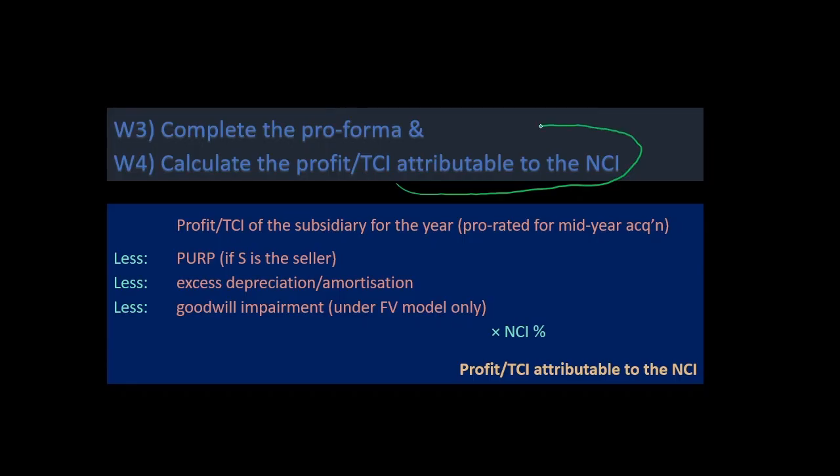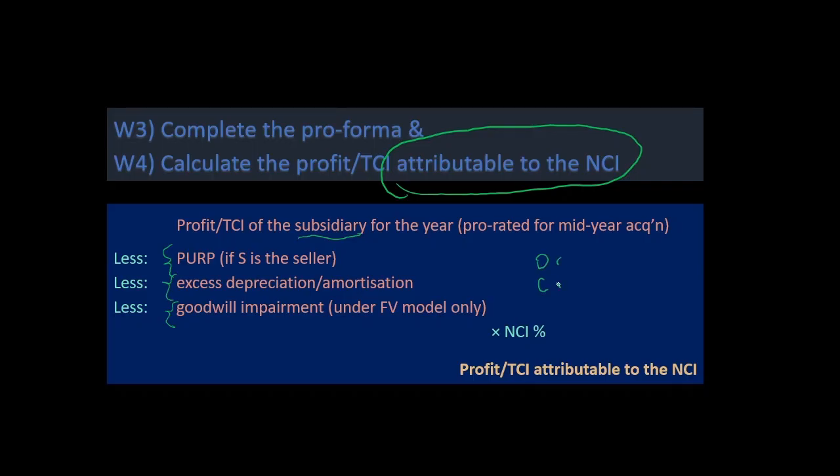We have to take the profit or total comprehensive income of the subsidiary for the year, prorated if it is a mid-year acquisition, and then we less PURP if the subsidiary is a seller, and we less excess depreciation or amortization, and then goodwill impairment if the fair value method for NCI was used.